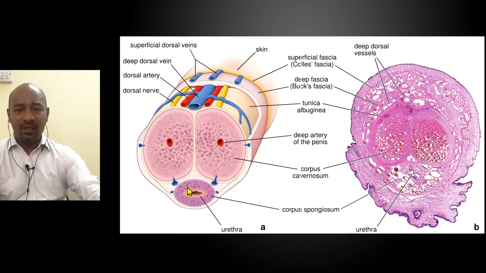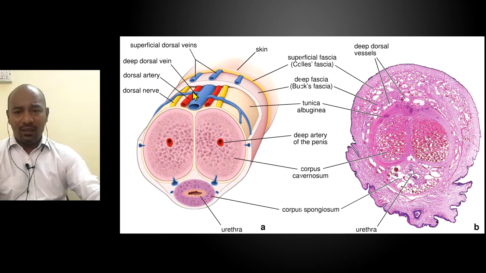And coming to the penis, as you know, it is a secondary sexual organ, which essentially is a tissue that has the capacity to distend with blood and become erect to enable copulation or sexual intercourse. It is covered by skin outside, and the skin is loosely adherent to the connective tissue underneath. Underneath that there is a tough layer of connective tissue with elastic tissue, which is called the tunica albuginea.